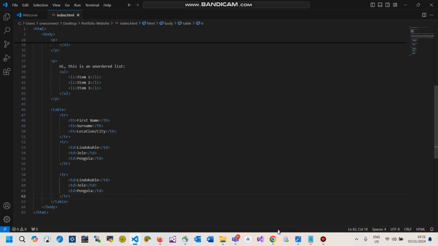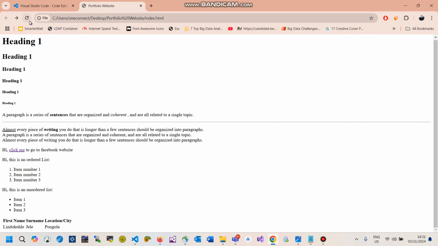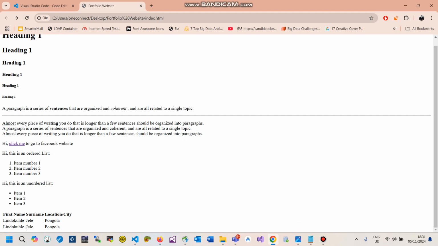Just leave it like that. If I save and refresh, you'll see that there's another row that has been added. So this is what we would call a horizontal table. Say now we want to create a table where we don't really want to list a lot of items. It's purely for a detailed view of a single item. So we don't necessarily need to use a horizontal table. We can just use a vertical table, right?